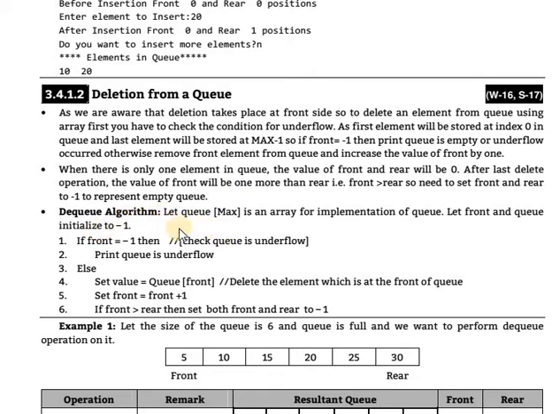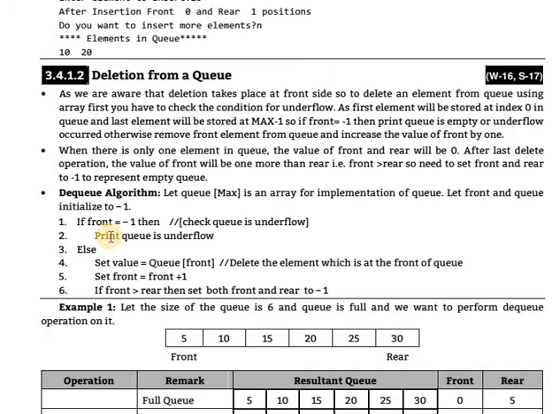DQ algorithm. What is the algorithm for DQ? It is also said as dequeue or deletion, remove or delete. All these words are the same.